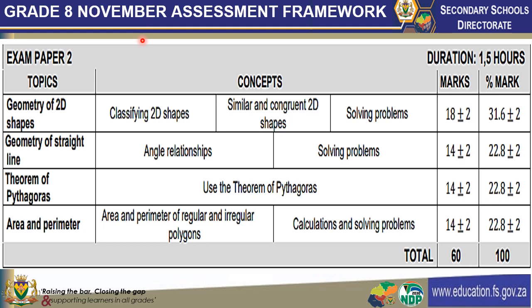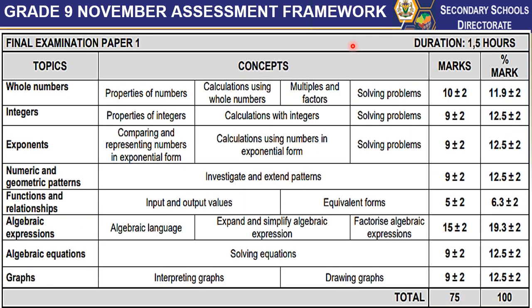Now the assessment framework for paper 2 for grade 8 will be as follows. 4 topics will be assessed, and that's the mark allocation. Now the first topic is the geometry of 2D shapes, allocated at 18 marks. The geometry of straight lines, allocated at 14 marks. The theorem of Pythagoras, allocated at 14 marks. Area and perimeter, allocated at 14 marks. Now if you notice, colleagues, that the geometry of 2D shapes has been allocated 4 more marks than the other 3 topics there.